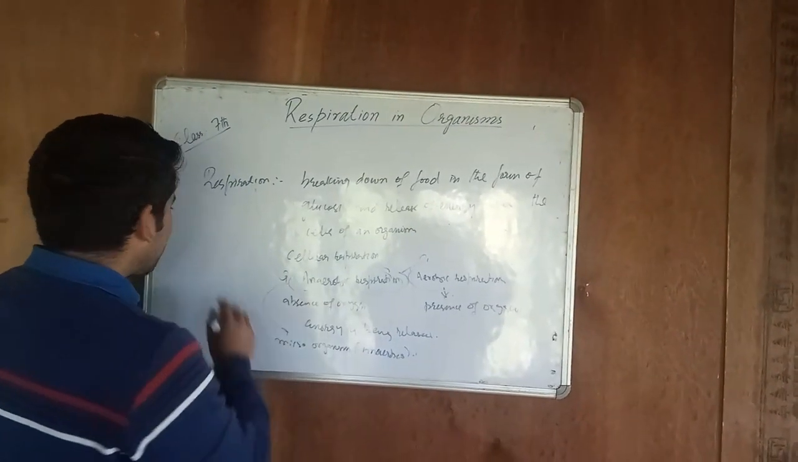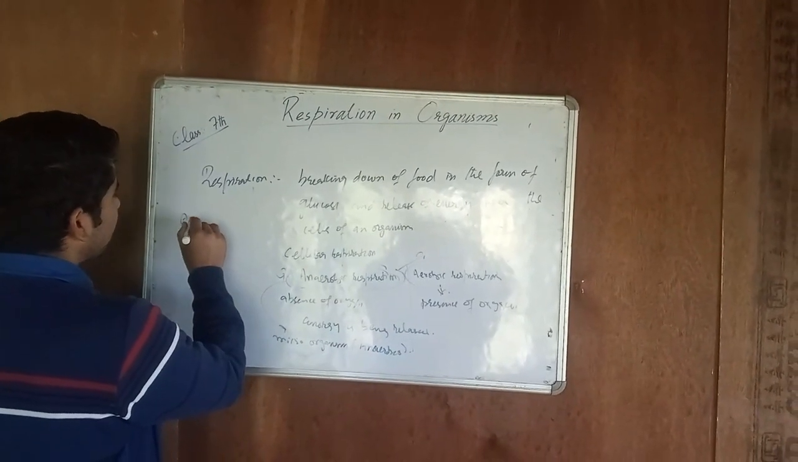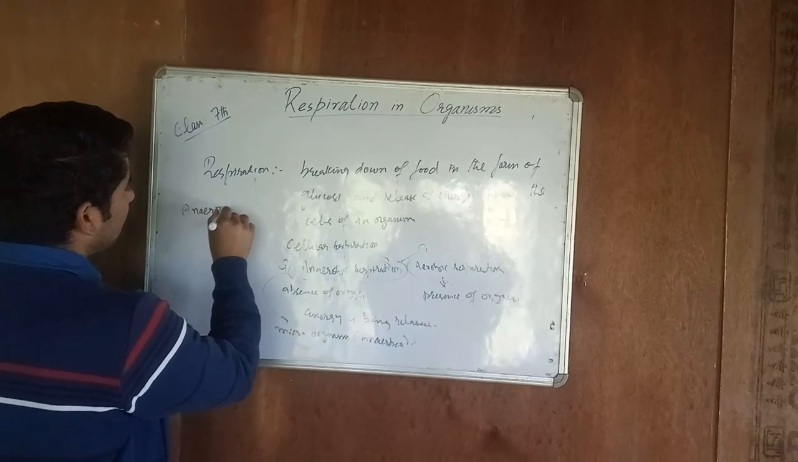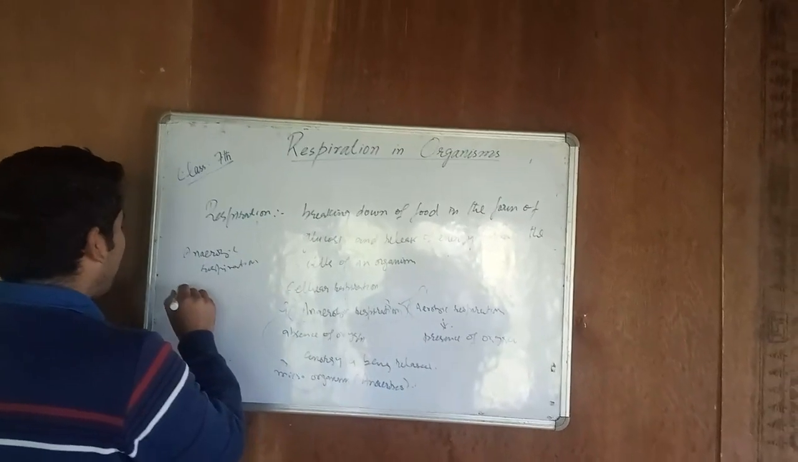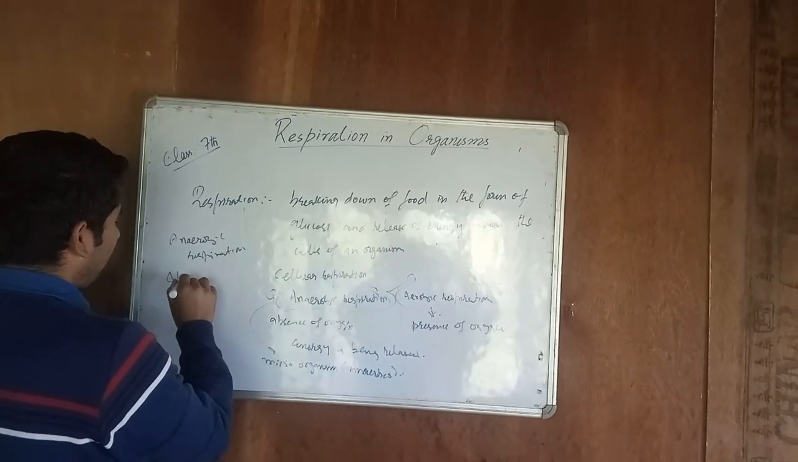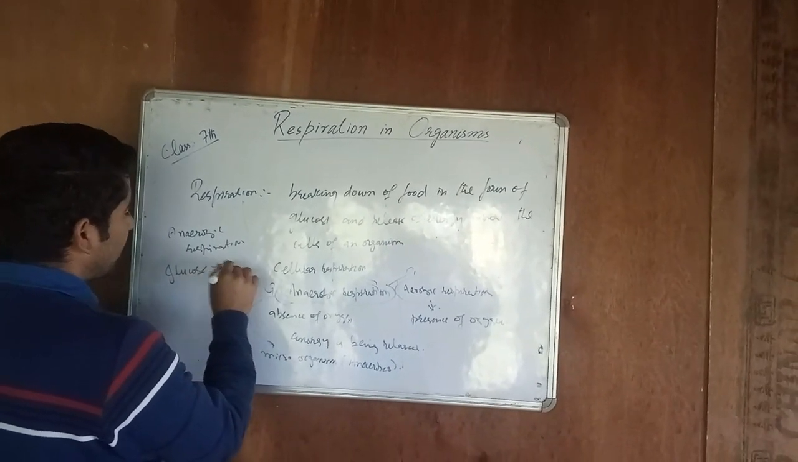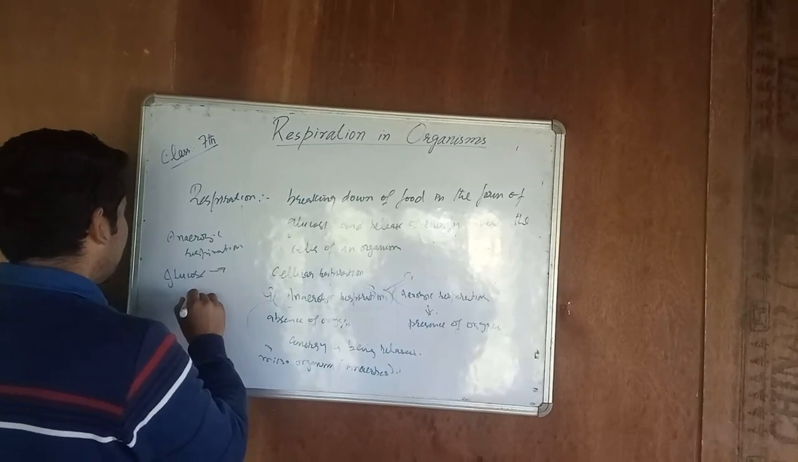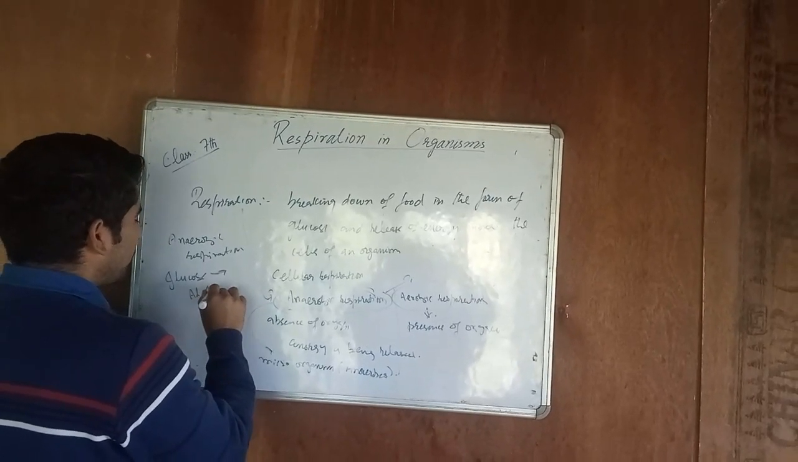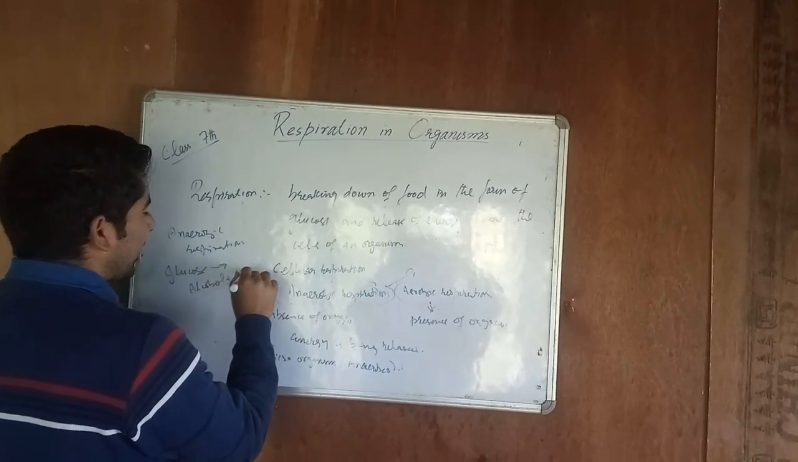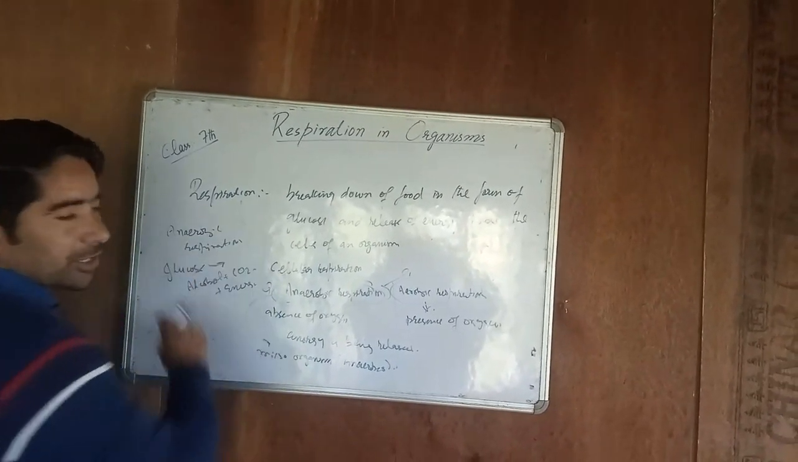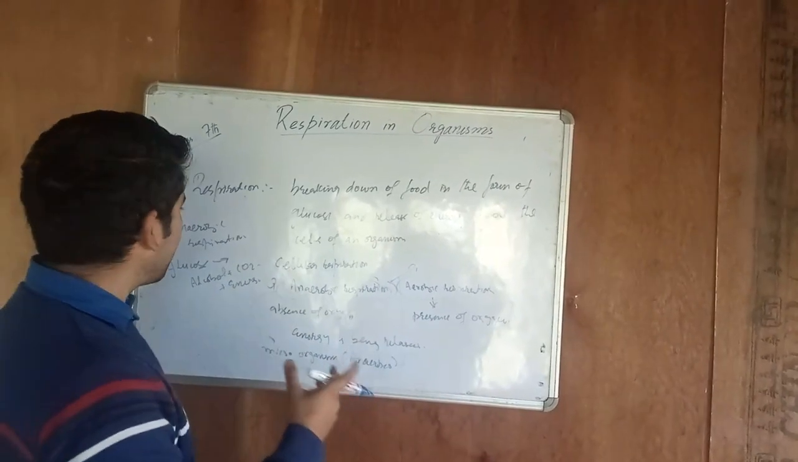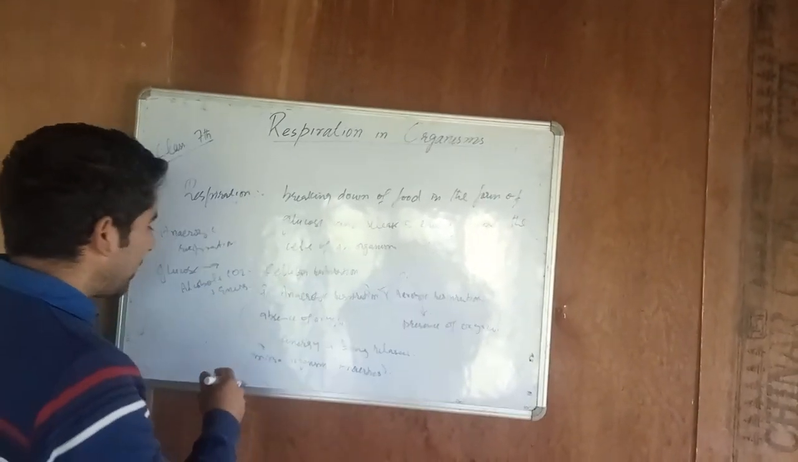How does this occur? In anaerobic respiration, glucose in absence of oxygen gives us alcohol plus carbon dioxide and energy. It is due to anaerobic respiration that we prepare different wines or different beers.